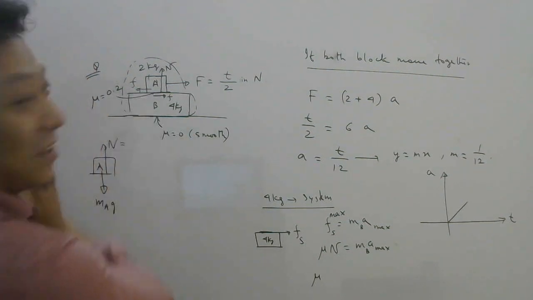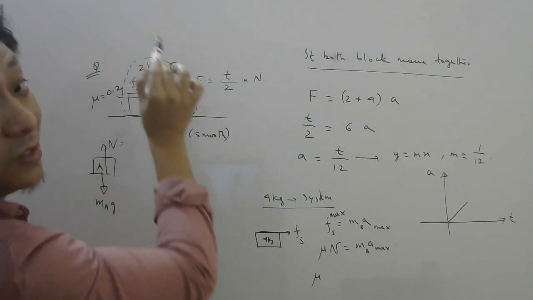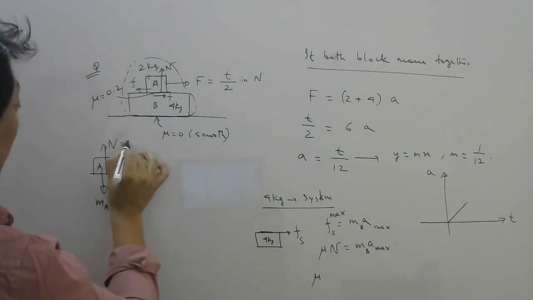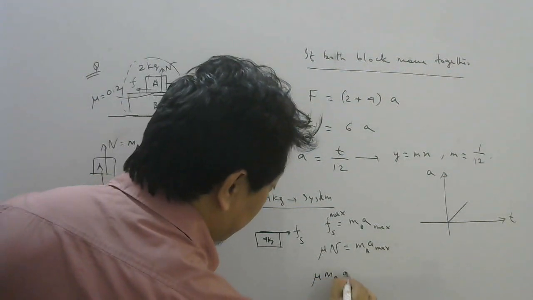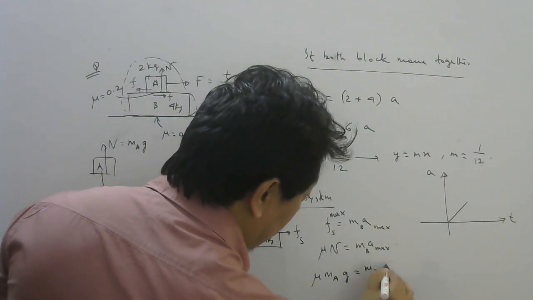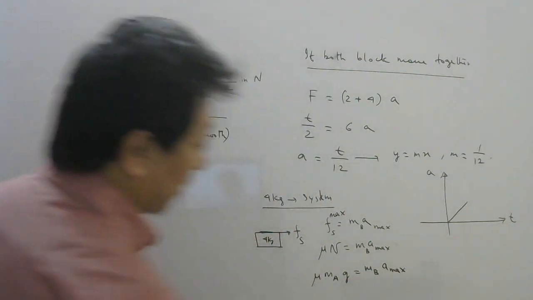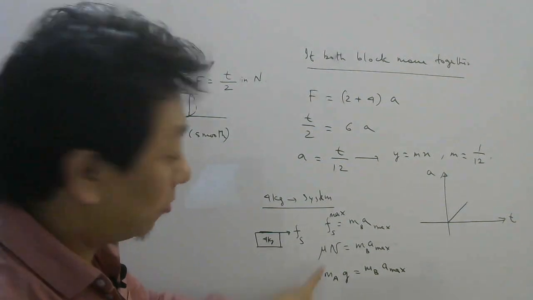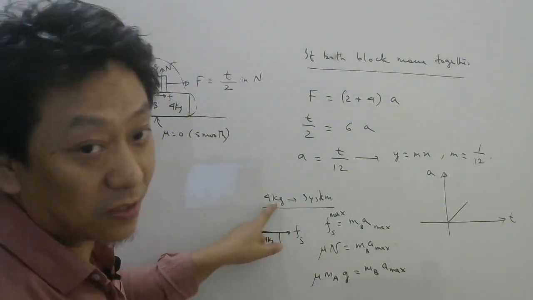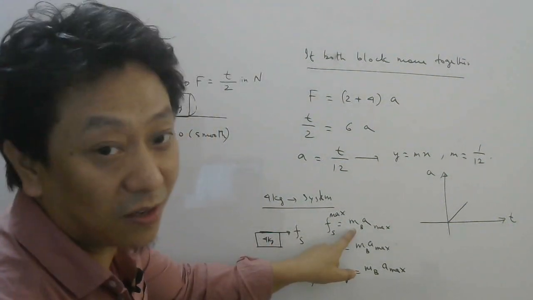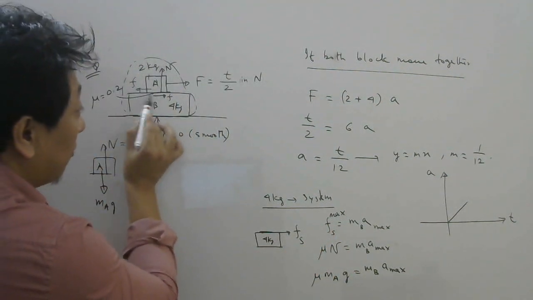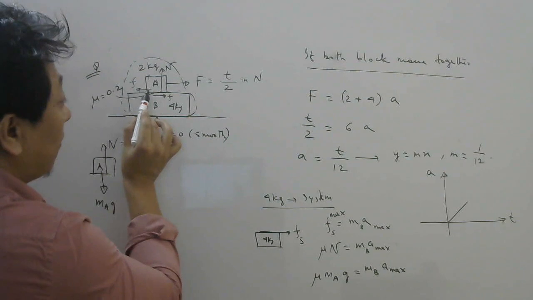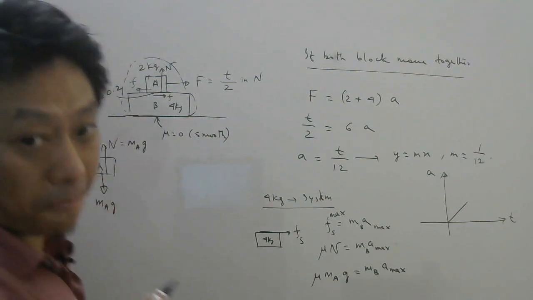We want friction here, so we need the normal here, which has to balance only the weight of A: m_A g. So be slightly careful here. These two masses are not the same, because this is Newton's law written for this system, so we write the mass of this system here. But the friction here is between A and B, so we have to use the normal here, not here.